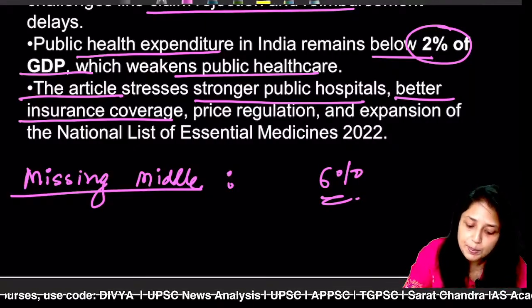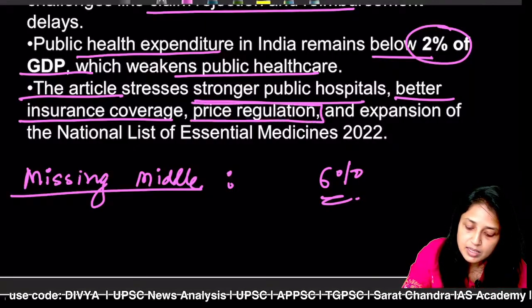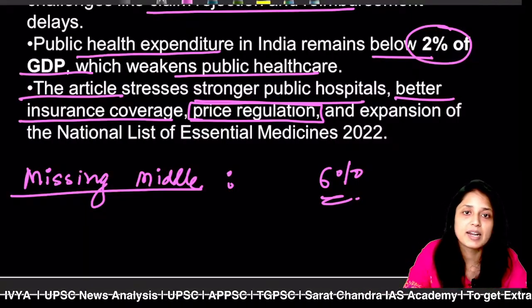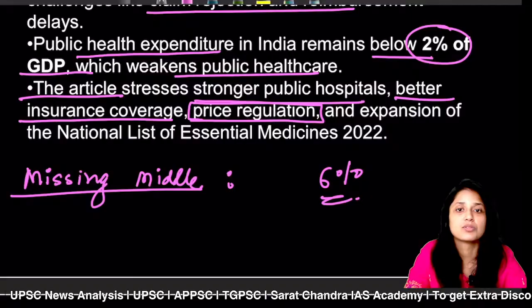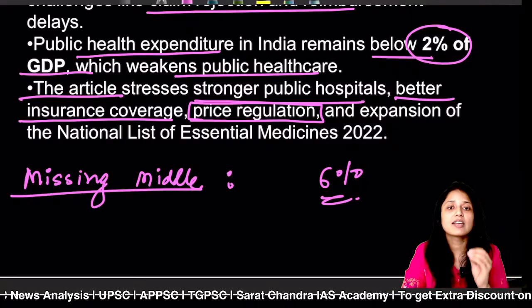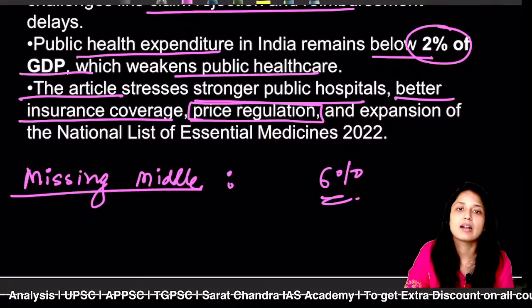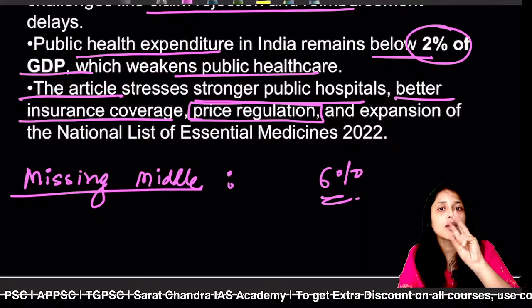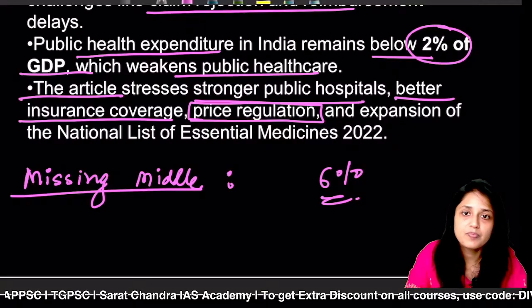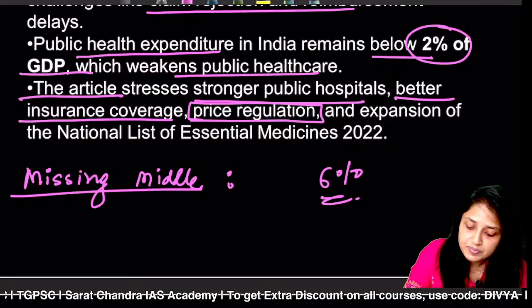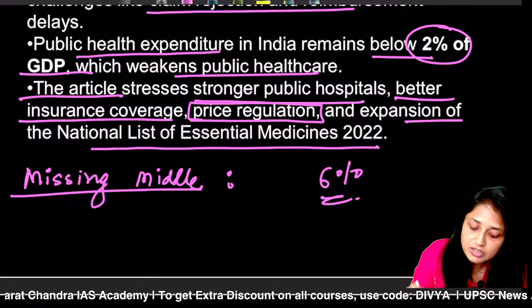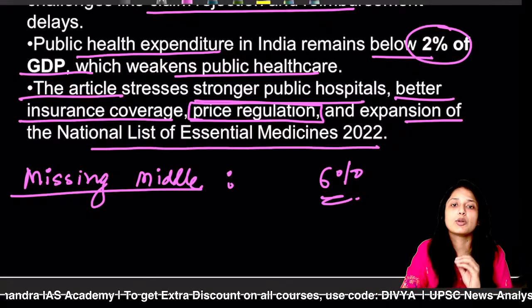The next thing is price regulation. Price regulation is very, very important, because we just discussed that medical inflation is around 12% or 13%. So price regulation for medical treatment, medical devices and medicines is very important. Here, you must have an idea of three important things. The first solution is that the government must expand the National List of Essential Medicines 2022.